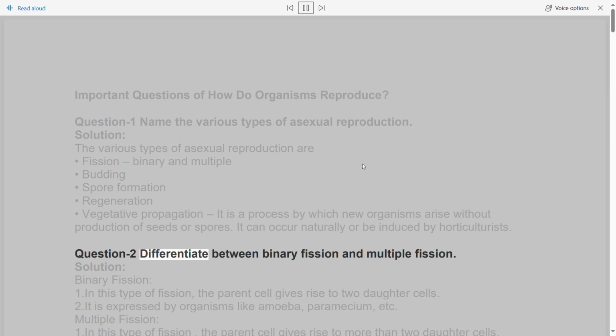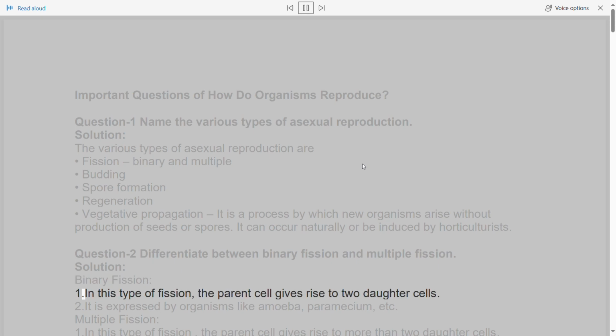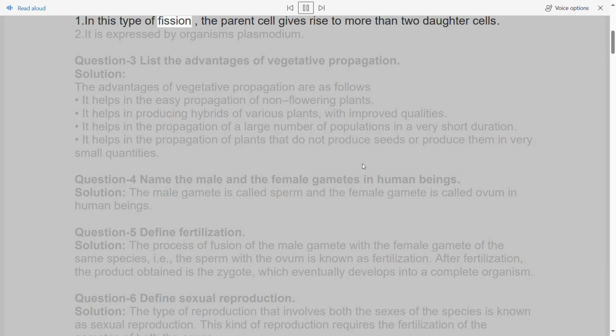Question 2. Differentiate between binary fission and multiple fission. Solution. Binary fission: 1. In this type of fission, the parent cell gives rise to two daughter cells. 2. It is expressed by organisms like amoeba, paramecium, etc. Multiple fission: 1. In this type of fission, the parent cell gives rise to more than two daughter cells. 2. It is expressed by organisms like Plasmodium.